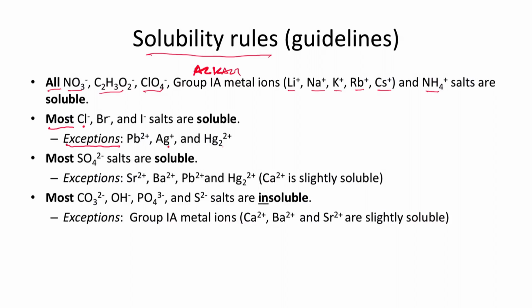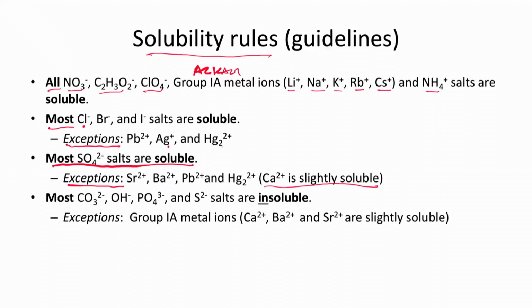But if you had something like AgCl, silver chloride, that does not dissolve in water. Most sulfate salts are also soluble, but the exceptions are a lot of these divalent ions, like strontium, barium, lead, and our friend dimercury again. Calcium is slightly soluble. It's on the border of soluble and insoluble.